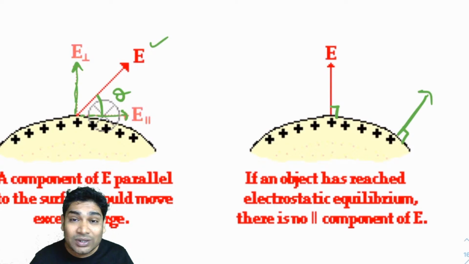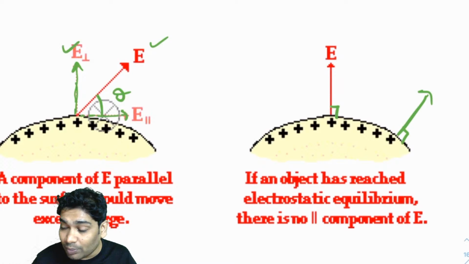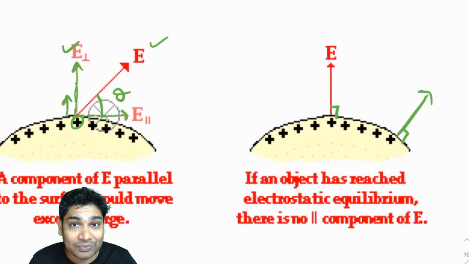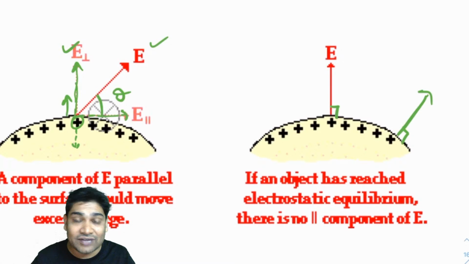Right. So what are these components trying to do? This component will try to pull this positive charge outside. But that cannot happen. No charge can leave the volume of the conductor. Or I can say that this is trying to push the negative charges away. Since there is already positive charge and no negative charge which can fill this hole, this cannot move outside. This electric field would have tried to move the hole outside, but that is not possible, so nothing is happening. However, how about this one?